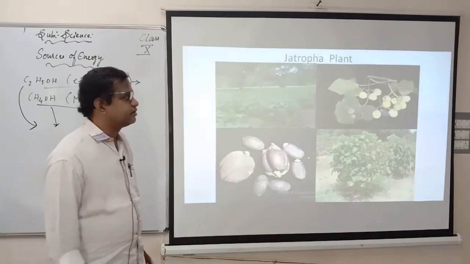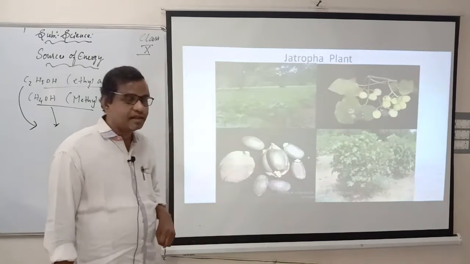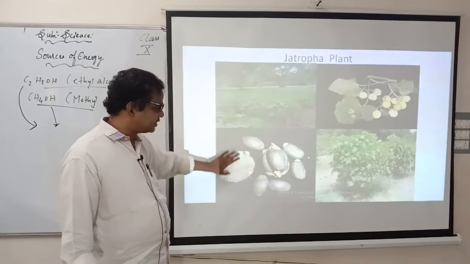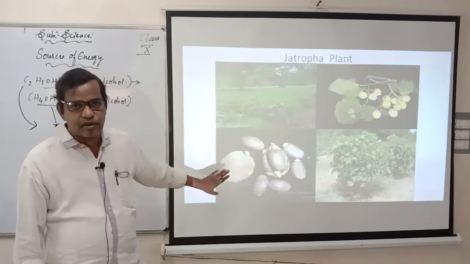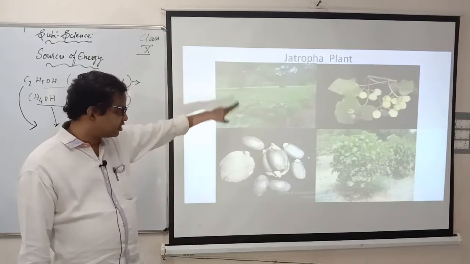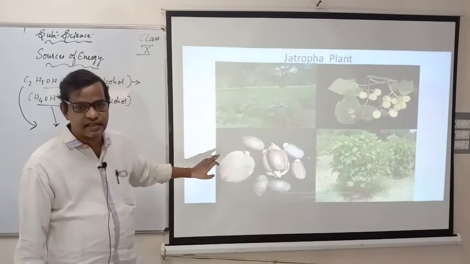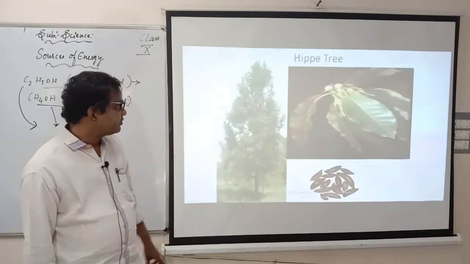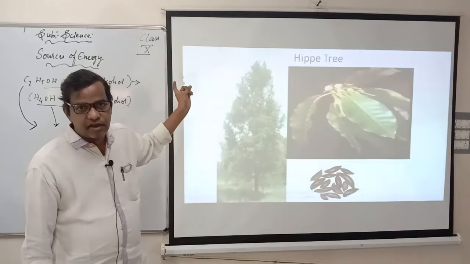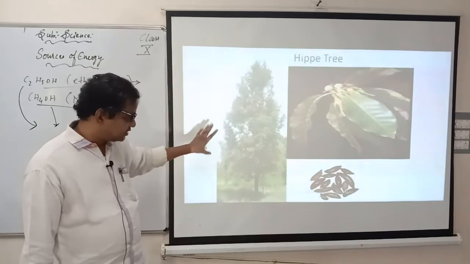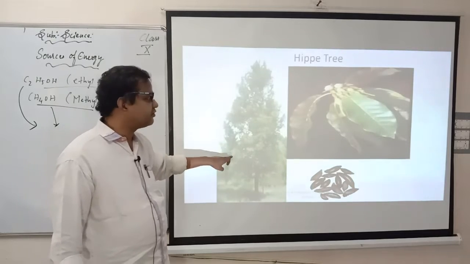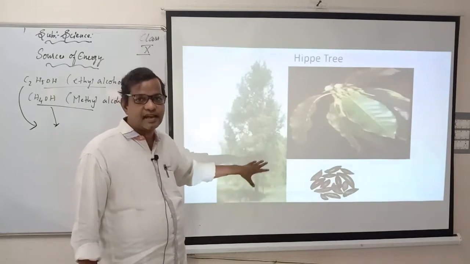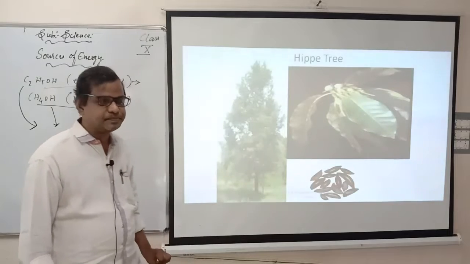And Jatropha plants. I told you how the Jatropha plants will be there. You can see the Jatropha plants and the seeds also, which are used to prepare the petrol and diesel and everything. So these are the Jatropha plant pictures which you can see clearly here. Hippie tree, I told you in the beginning only, we have the hippie tree also, but it's not that much when compared to Jatropha and Honge there. But this is also conventional, where you can produce energy from these plants.